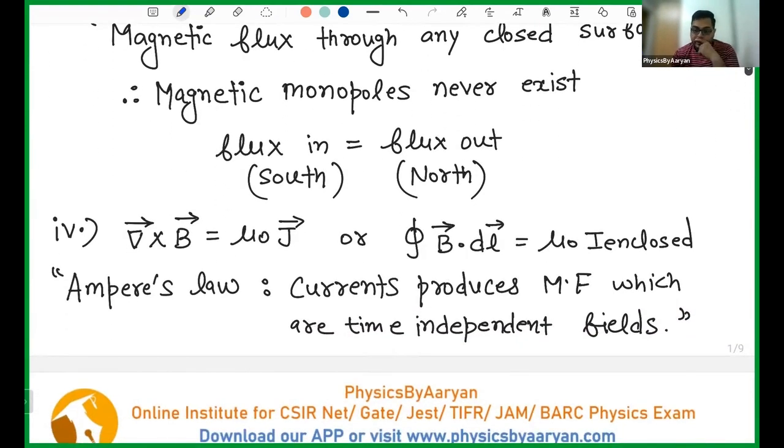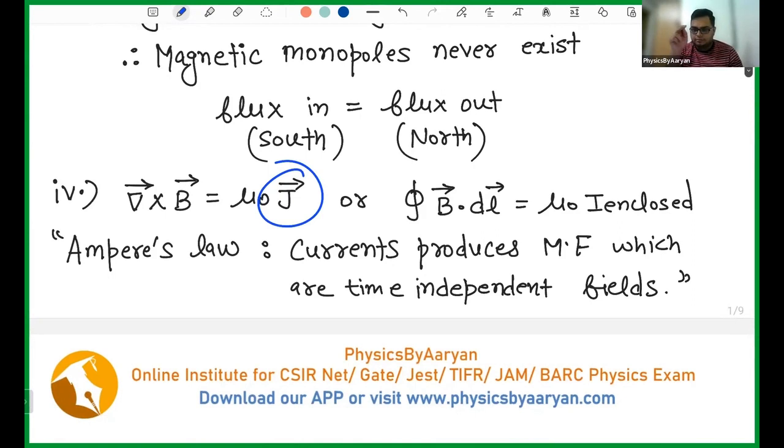Then the fourth one, he went on seeing what is del cross B. So del cross B was mu naught J. J is nothing but current per unit area. So you have some cylinder, current is flowing through it. And if you divide this current by the cross-sectional area, pi r squared, you get current per unit area, which is the current density. If you convert this differential equation into an integral equation, you will get B dot dl equals mu naught times current enclosed.